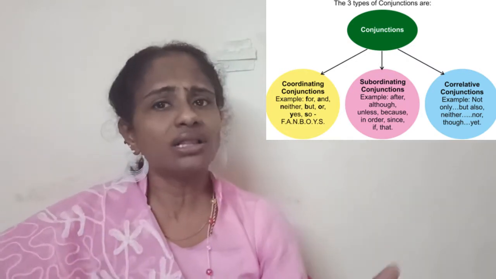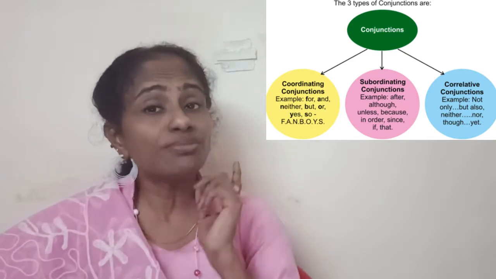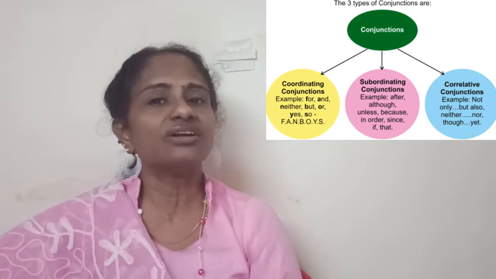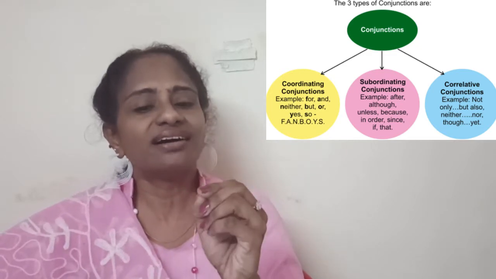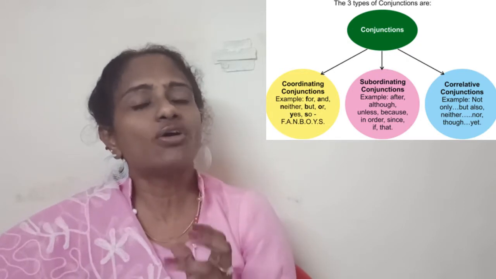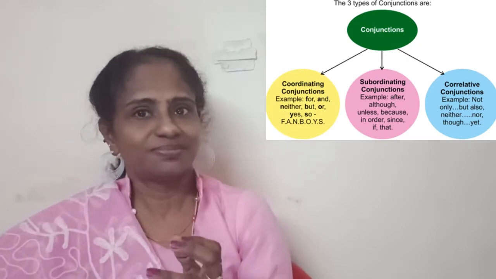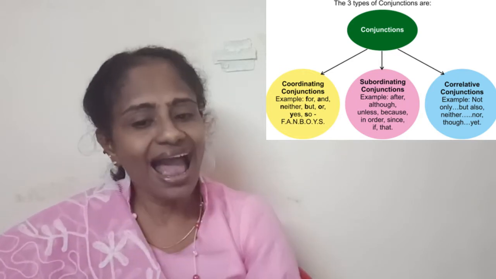But equally, all the conjunctions are very, very powerful. I'm just telling you how to remember the coordinating conjunctions: remember them by FANBOYS. F stands for for. A stands for and.